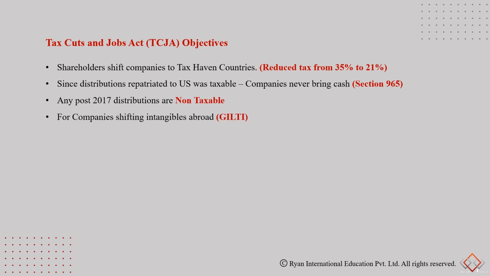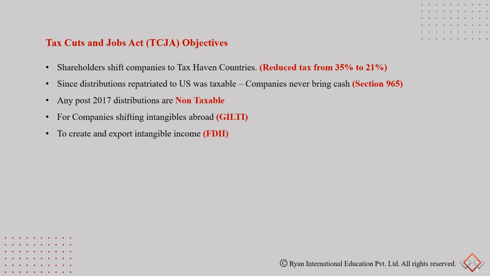And then we had GILTI. This was a provision aimed at companies shifting intangible assets abroad and creating sales and profits through these intangible assets, because intangible assets are easy to shift. The GILTI provision was brought in to prevent companies from registering intangible assets outside the US and booking profits there.